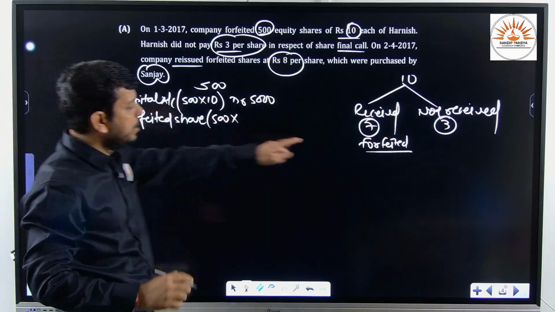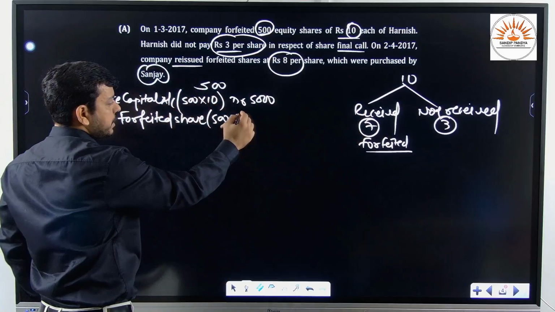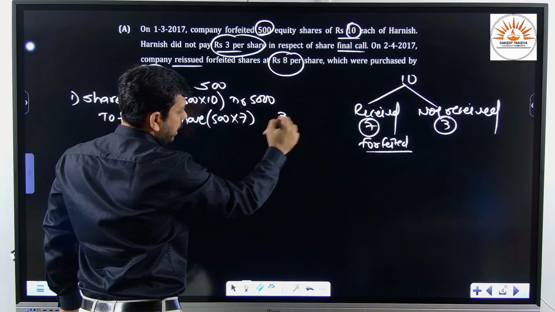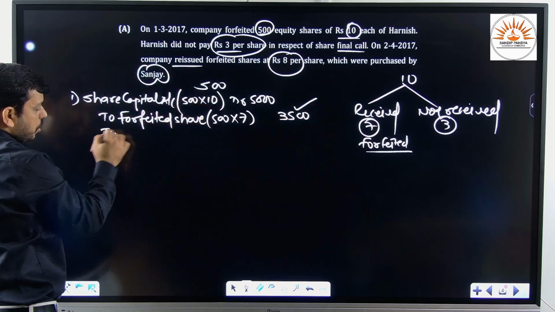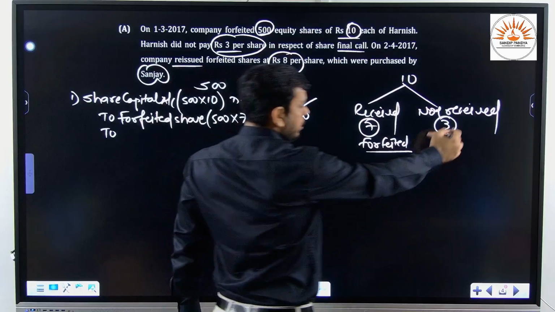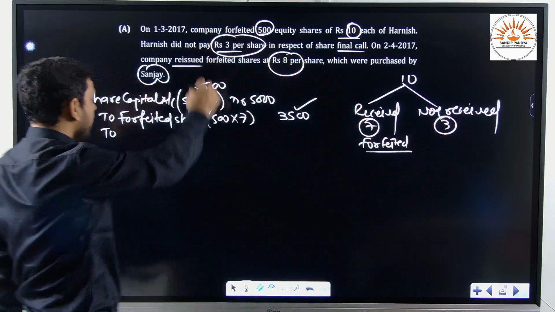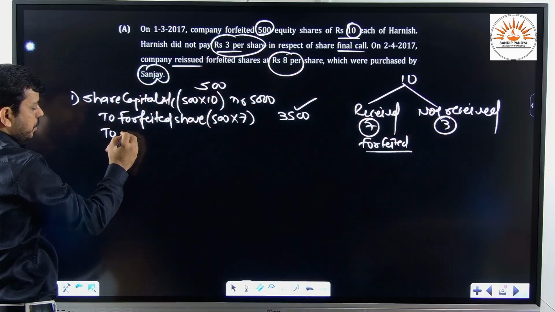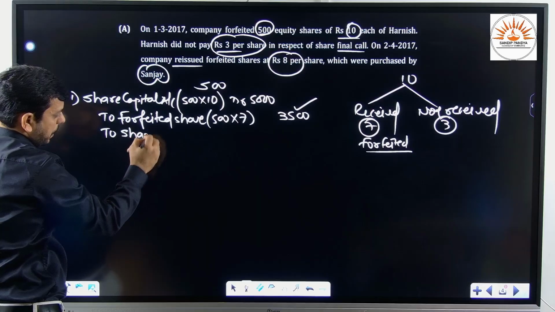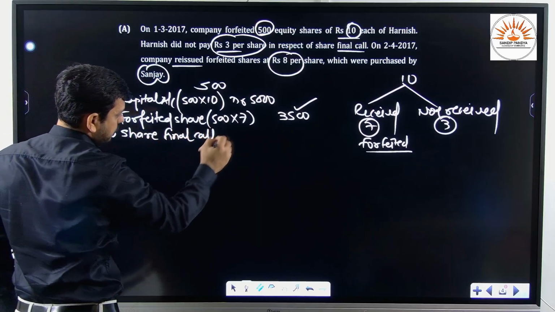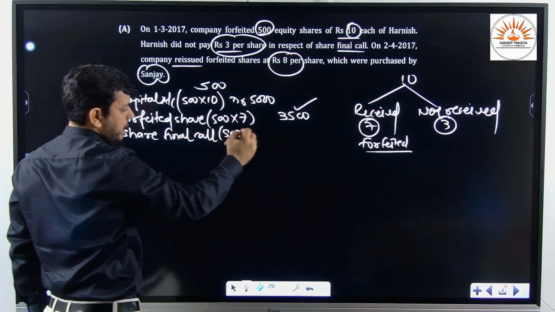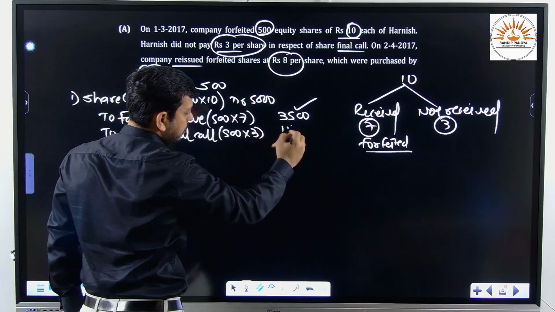Number of shares into amount already received, that is 7. So keep this amount in your mind, 3500. To, what we have not received? Rupees 3. On which? Final call. Hence we shall credit to share final call account. That is number of shares into amount not received.